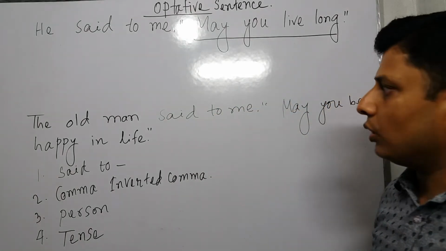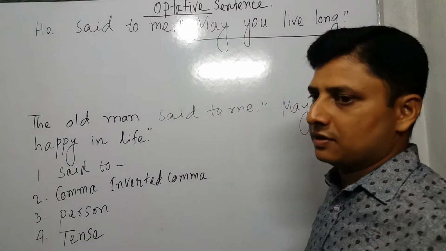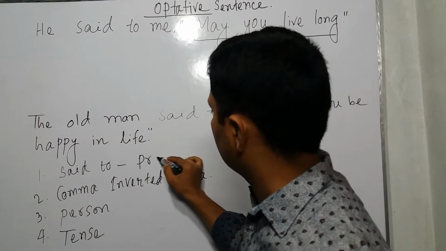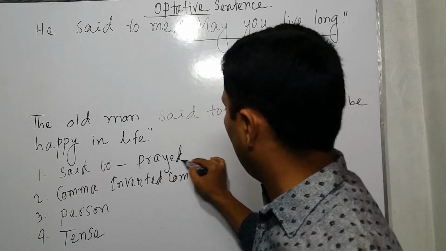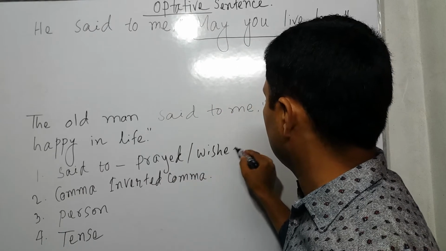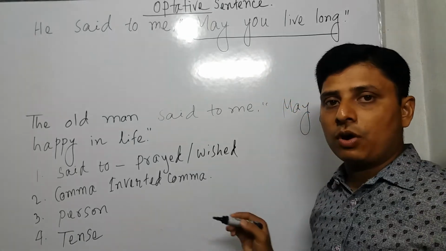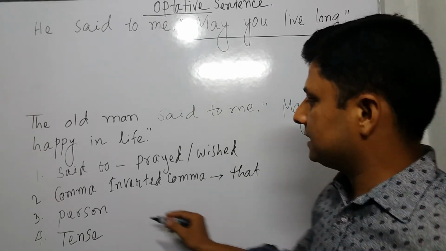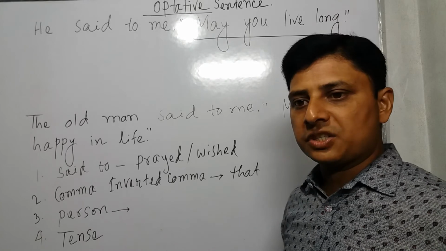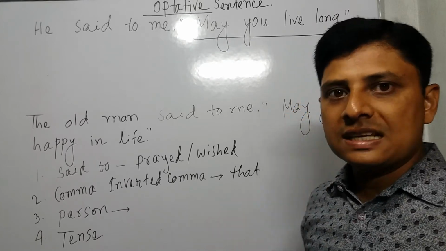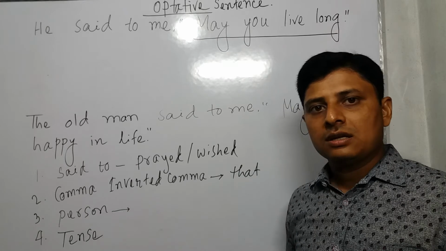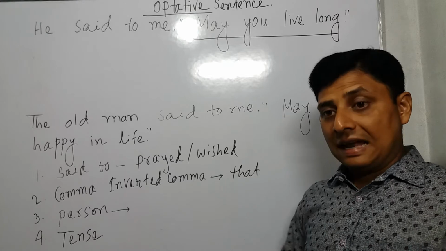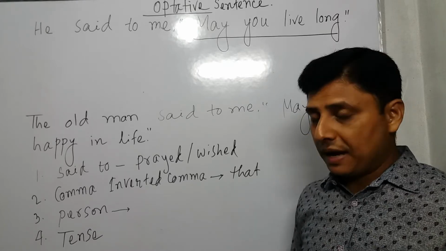Instead of said to, what do we use on an optative sentence, direct to indirect? Instead of said to, we use prayed or wished. Instead of comma, inverted comma, we use that. Person, the same idea. First person depends on subject, second person depends on object, third person there is no change. I already told you, and I would like to remind you once again.